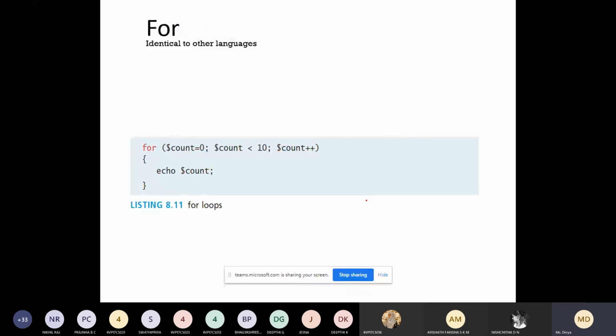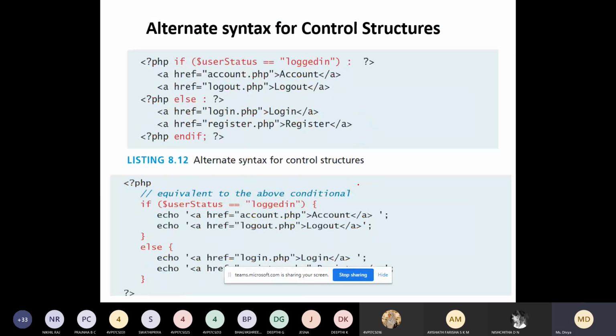And even the for loop is similar to your C program. First one is initialization, condition, and increment. So this is also for displaying the value. Initially it is 0, check the condition. 1 is less than 10. So on, it will display the value till 9. Okay. So this is alternate syntax for control structure.